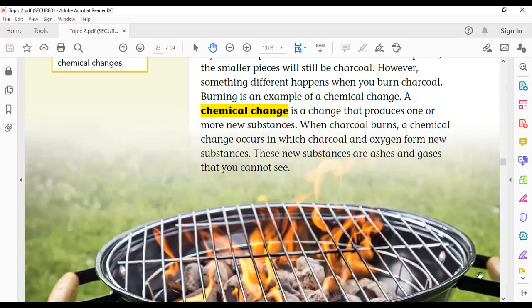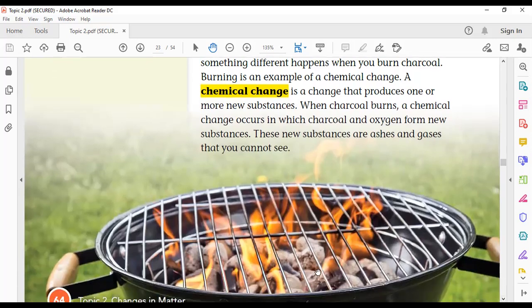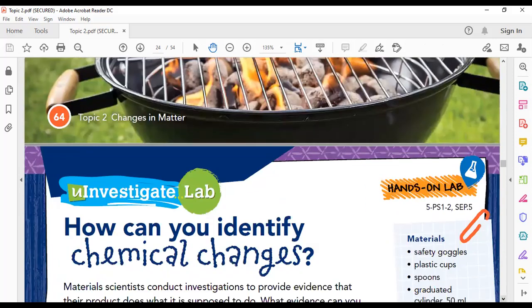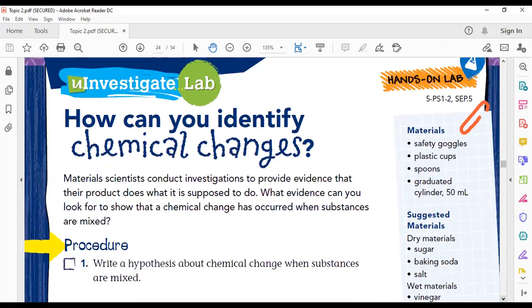Here, this charcoal is no longer charcoal after burning. It changes to something else, to ash and other gases like carbon dioxide. So the composition of the matter changes. In a chemical change, the identity of matter changes. Burning is one example of a chemical change.